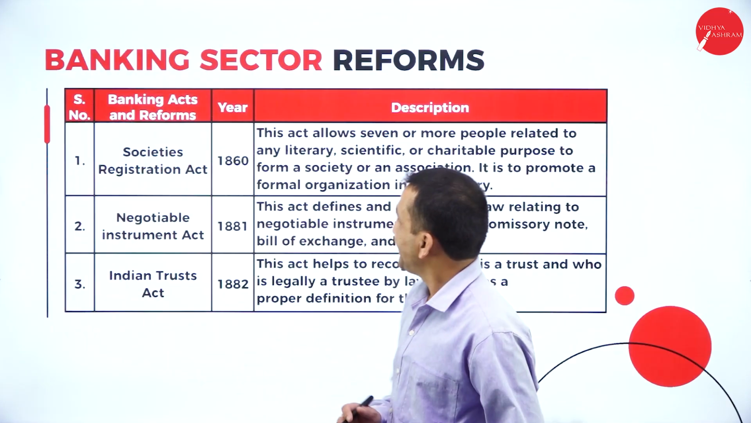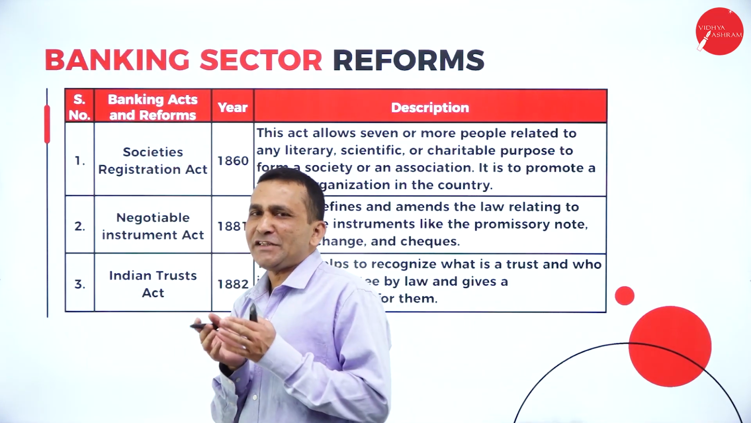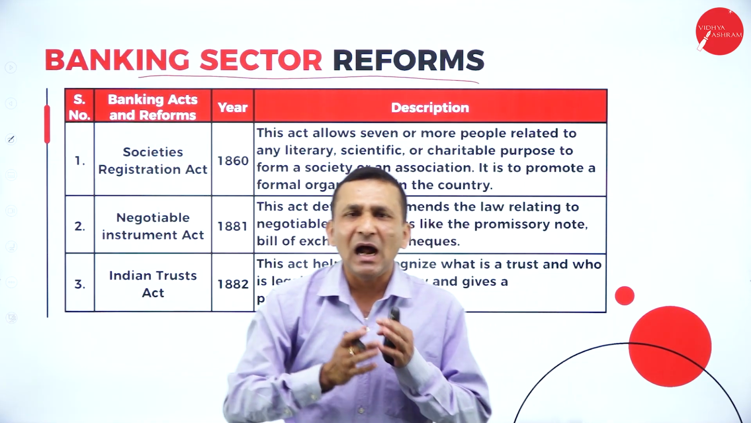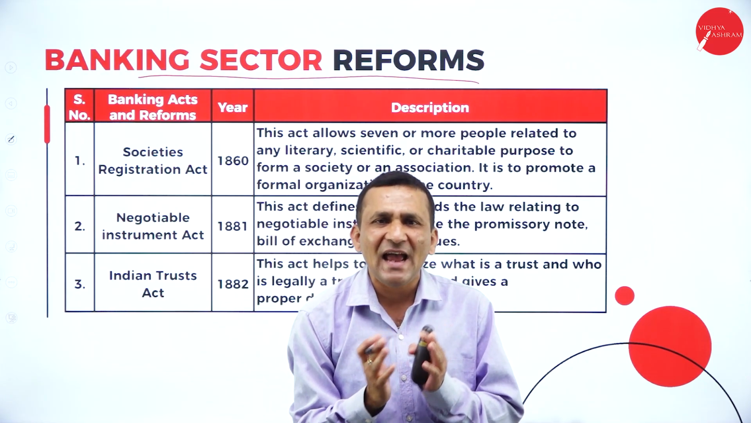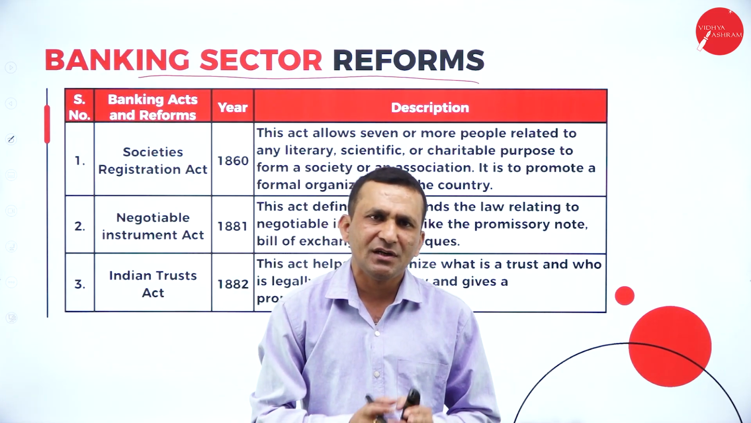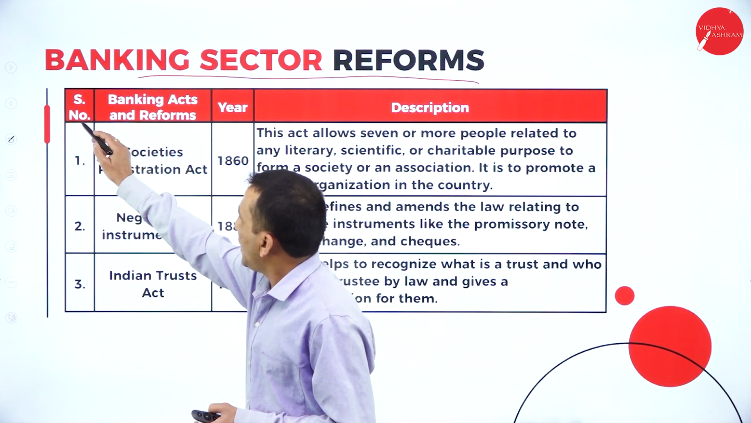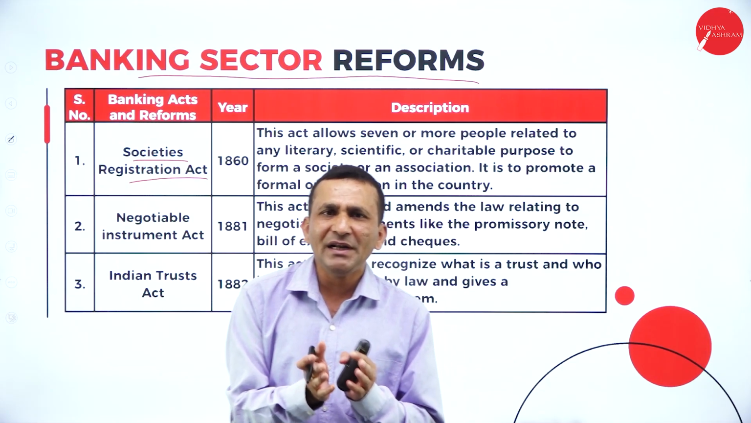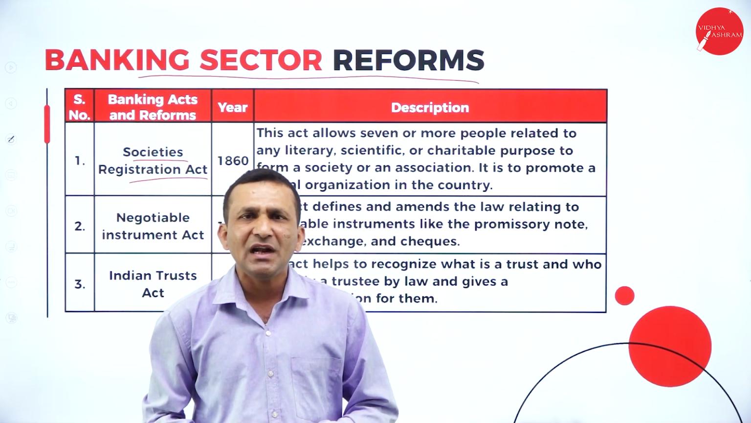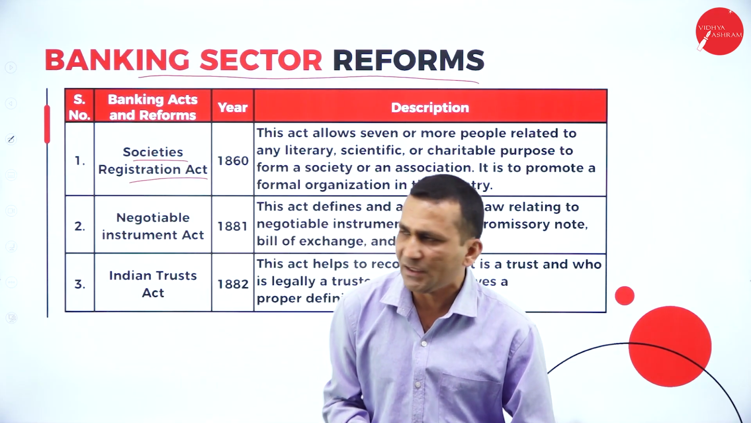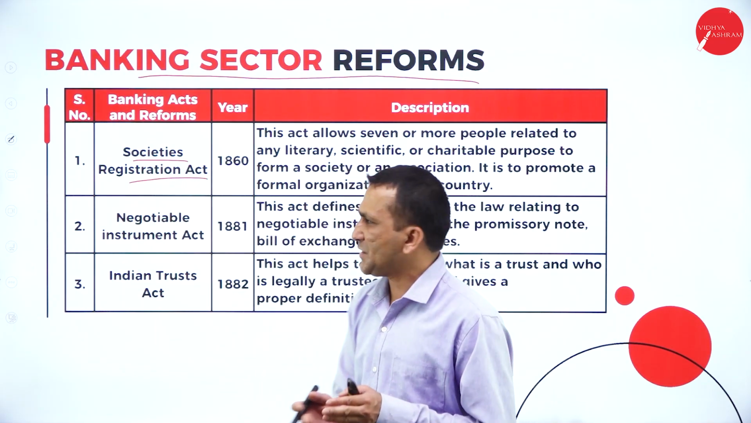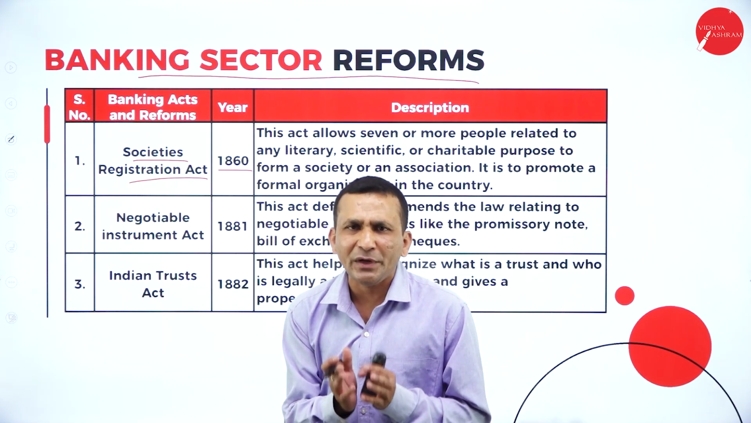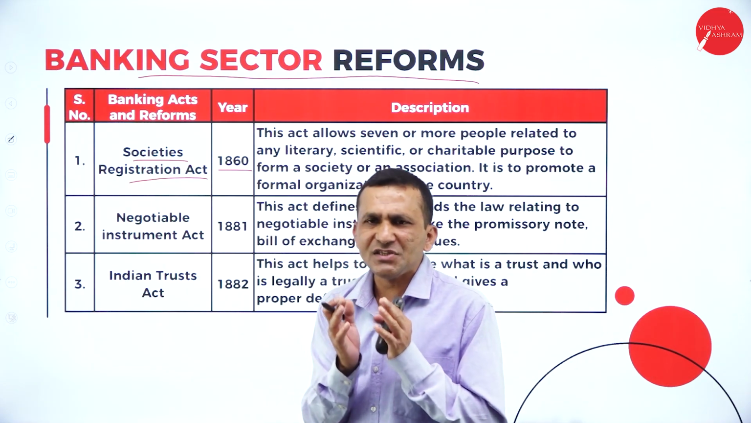Moving forward, the next agenda is related to banking sector reform. Under the banking system there are many acts dealing with separate entities. The first act is the Society Registration Act, which concerns societies based on financial support and financial products. Any society that wants to register must do so under the Act of 1860.